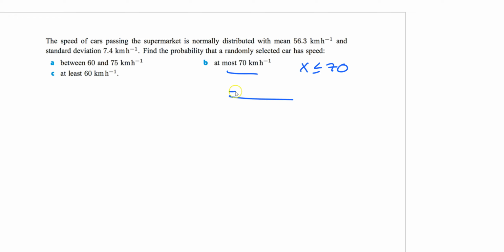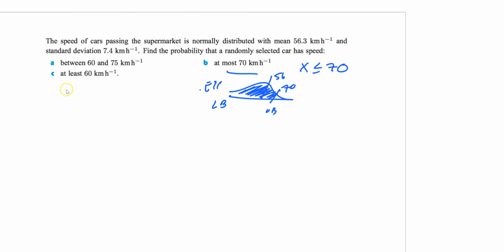If I draw it, because again, this helps to draw it. The mean is 56-ish. This is 70, and that's the most. So you're going to do everything below it. So the lower bound will be negative E99. The upper bound will be this. Plug it in and you're done.